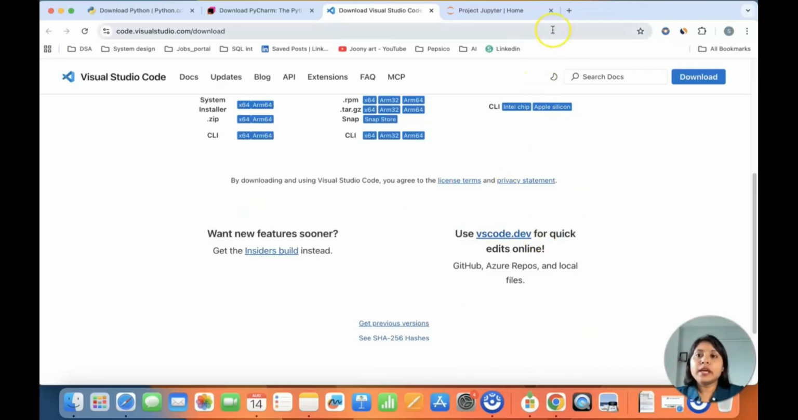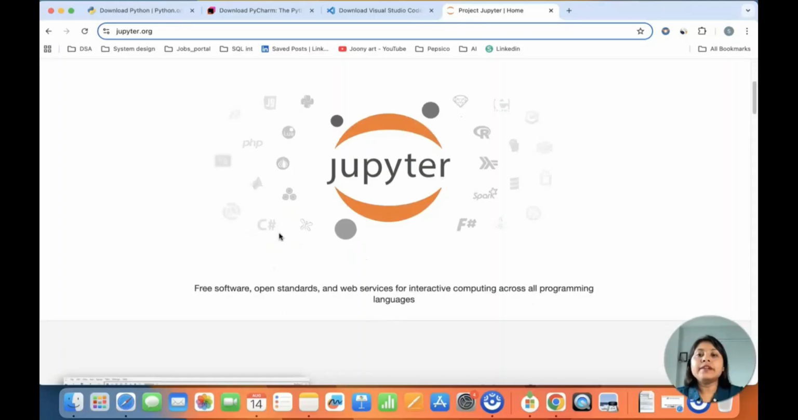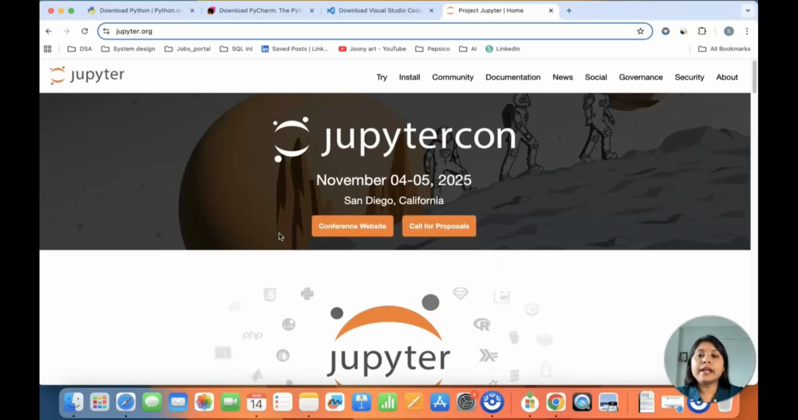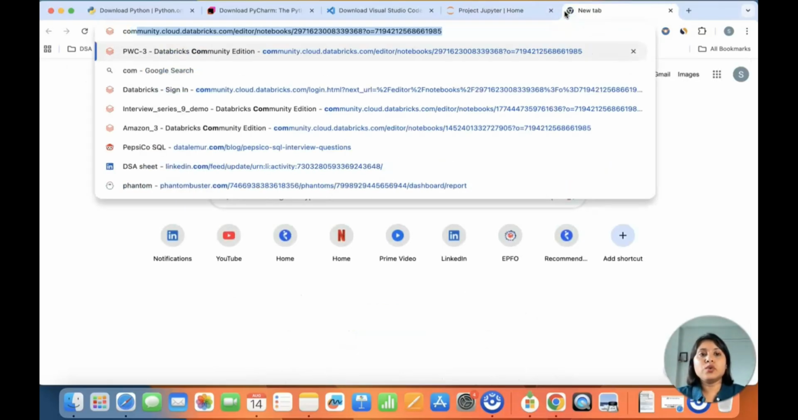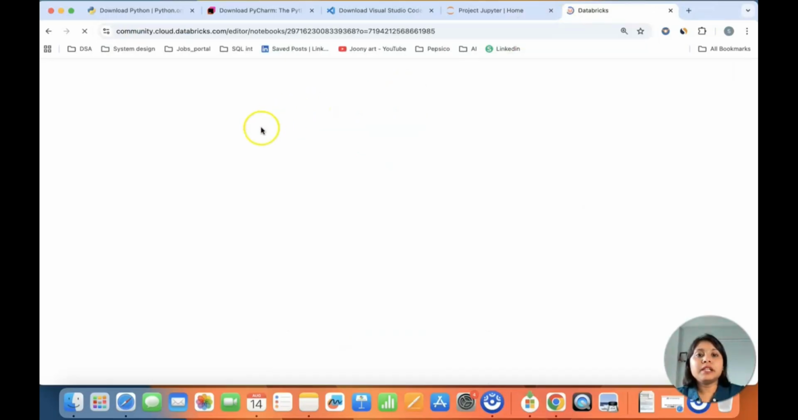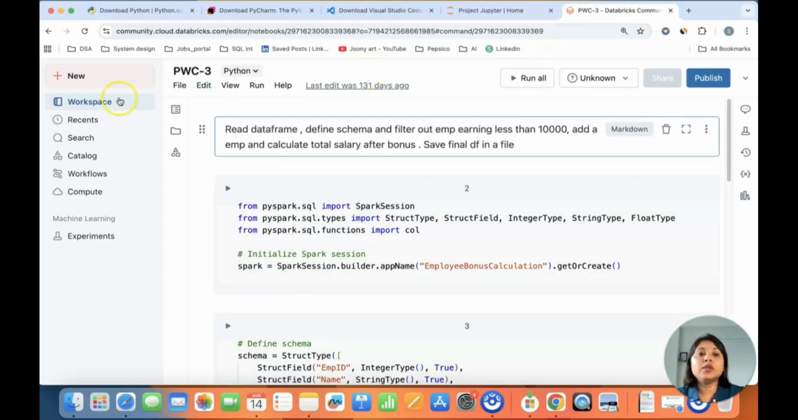The next thing that you can use is this Jupyter notebook, in which you can go ahead and download Jupyter, and you can start running your Python code. There is one more platform that you can use, that is Databricks. In this particular Databricks, you don't need to install anything. It's a web app where you can just run your query.